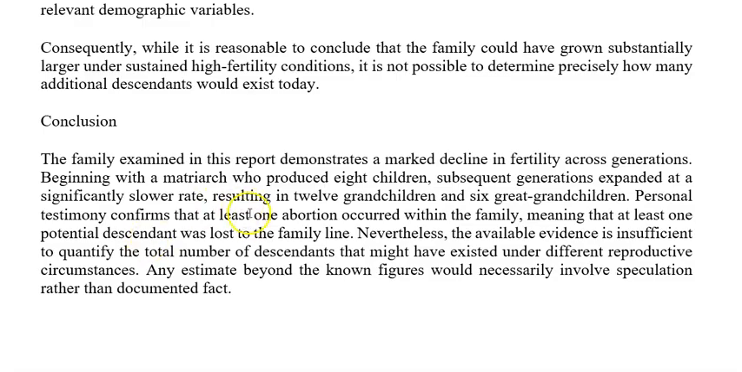Personal testimony confirms at least one abortion occurred within the family, meaning that at least one potential descendant was lost to the family line. Nevertheless, the available evidence is insufficient to quantify the total number of descendants that might have existed under different reproductive circumstances. Any estimate beyond the known figures would necessarily involve speculation rather than documented fact.